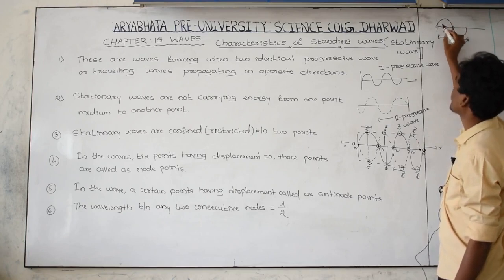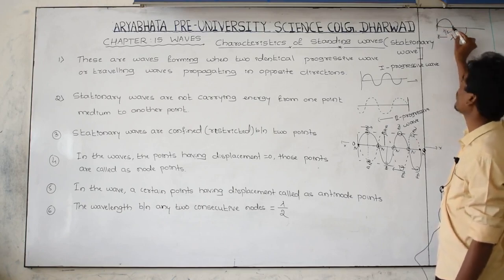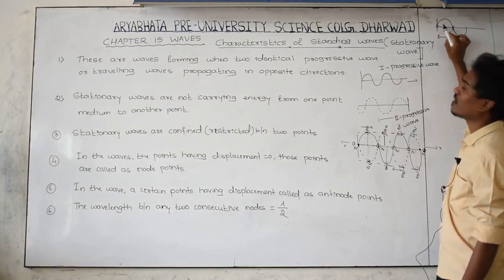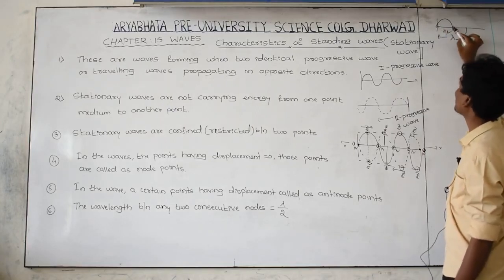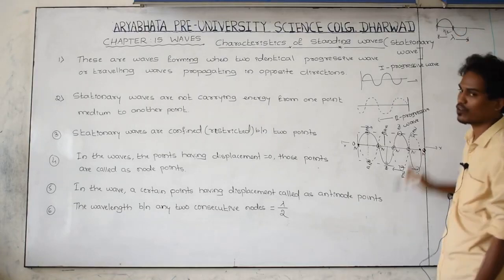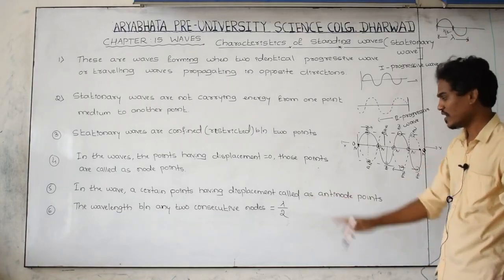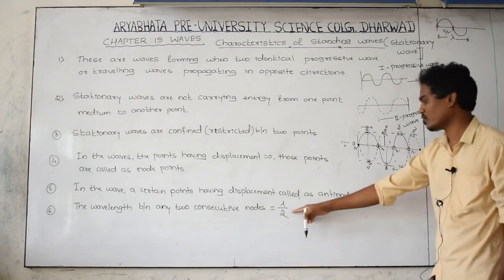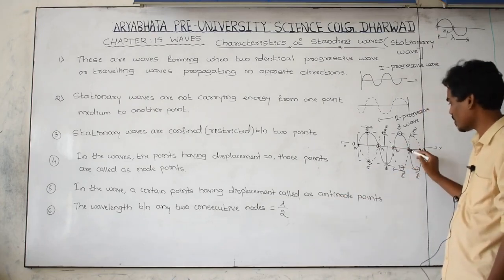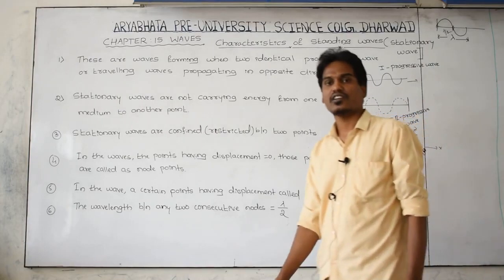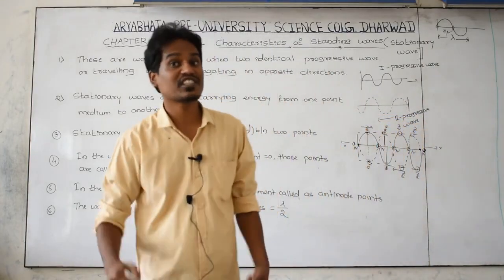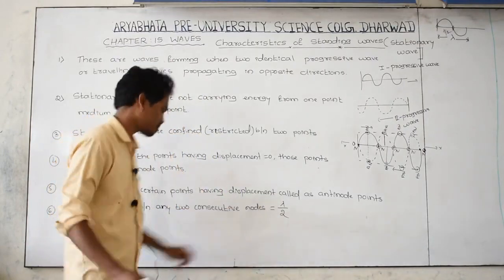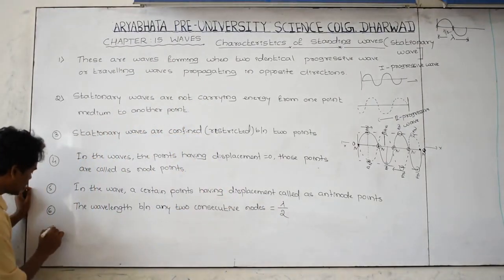This wave exists between one node point and the second node point. The distance, or the wavelength, between the first node point and its side node point is exactly equal to lambda by 2. Getting? The distance between this node and this node is lambda by 2. Or the distance between this node and this node is lambda by 2. The wavelength of the wave between any two consecutive, side by side node points is equal to lambda by 2. And go to the next, the 7th one.